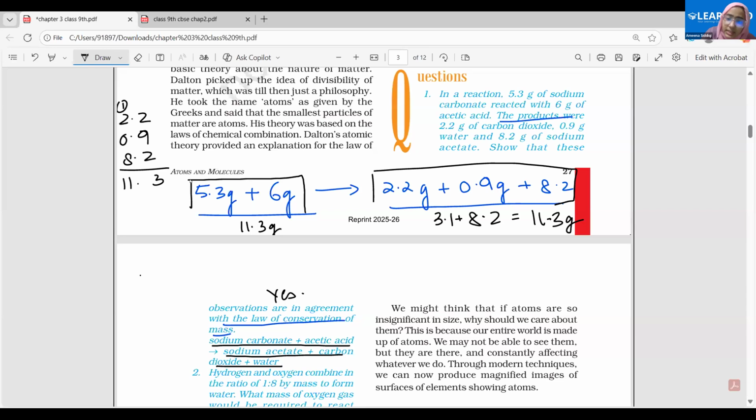Had this been 11.4 or 11 grams or 10 grams, you know the difference, then that clearly shows it is not in agreement with the law of conservation of mass. Therefore, the reaction is wrong because every reaction has to be in agreement with this law. Okay? Every reaction has to be in agreement with the laws. The different kinds of questions that could be given here are these.